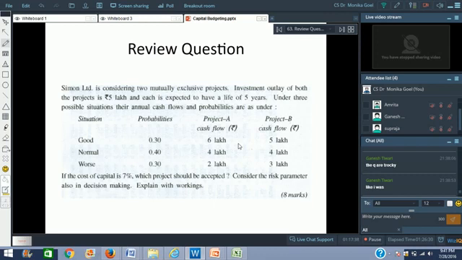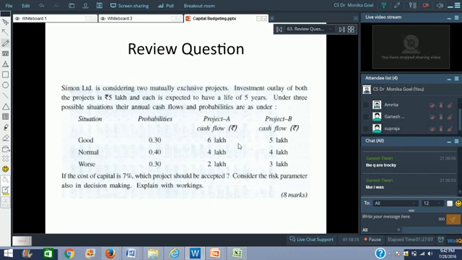Now, if I look at the numbers initially, I can say that the total is 6 plus 4, 10 plus 2, 12, and 5 plus 4, 9 plus 3, 12. In both the situations, the total is coming close to 12. And you can see the more variance is in project A, because in good situations it moves from 4 to 6, and in bad situations it goes from 4 to 2. But in case of project B, there is a variance of only rupees 1 lakh. So project B has a lesser variance, it should be less risky. But because we have to solve the question, we have to use a technique.